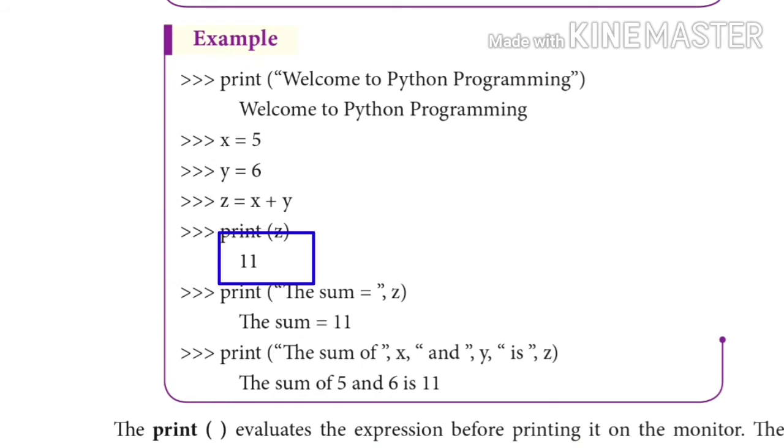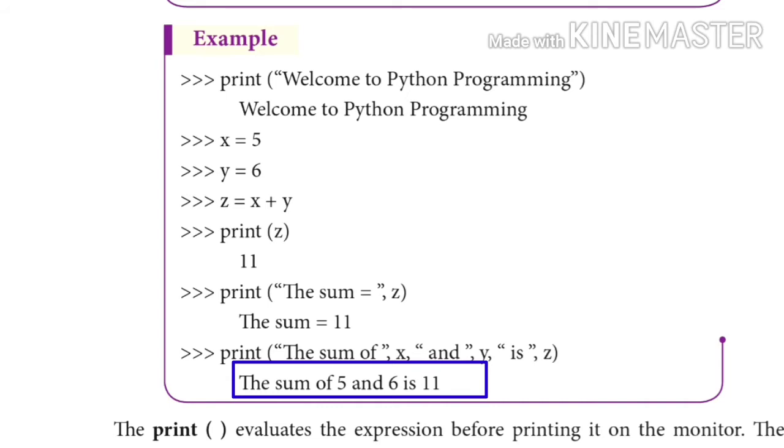The first line simply prints the variable. In the second print statement we have the string sum equal to, and then the variable, so the output 11 is printed. In the third print statement, both the variable and the string are printed in combination, like the sum of 5 and 6 is 11.